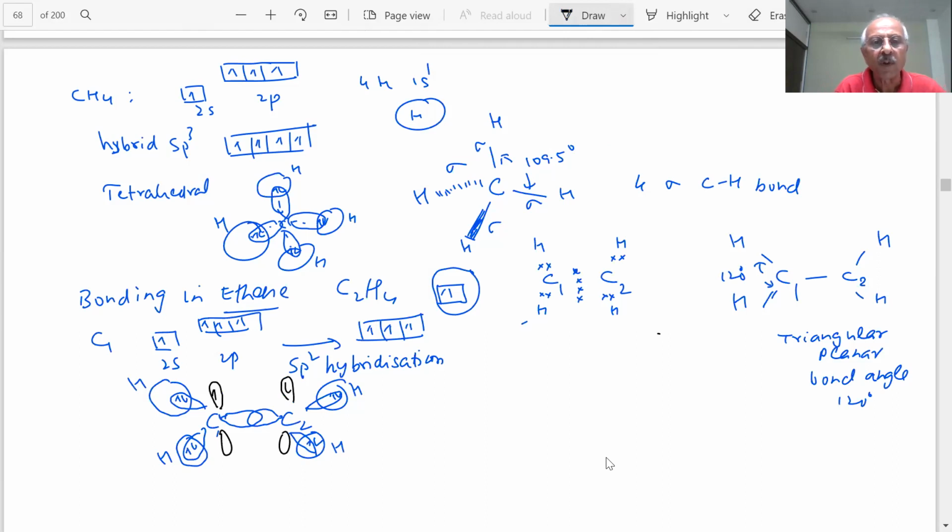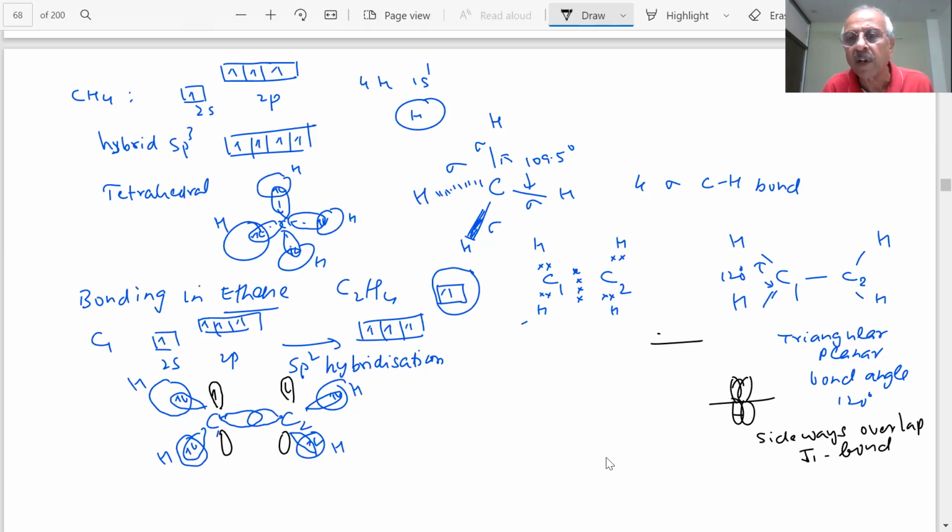What will they do? They are parallel to each other, students. When orbitals are parallel, three p orbitals are perpendicular to each other. You know about it. If the orbitals are parallel, what type of overlap is taking place? Sideways overlap. That was end-to-end overlap. Sideways overlap. And what are they forming? Pi bond. This is a pi bond.